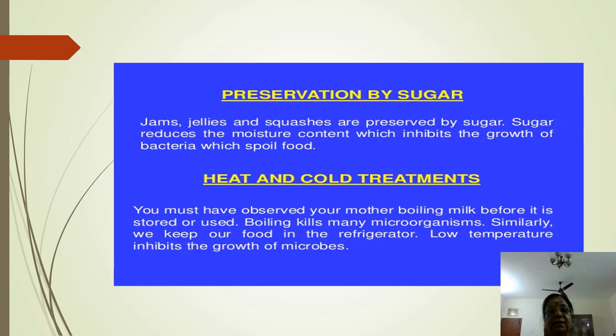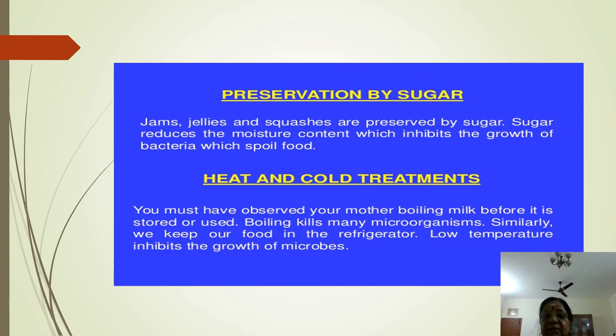Then the next one, preservation by sugar. Jam, jelly and squashes are preserved by sugar. Sugar reduces moisture content, which inhibits the growth of bacteria which spoil the food.